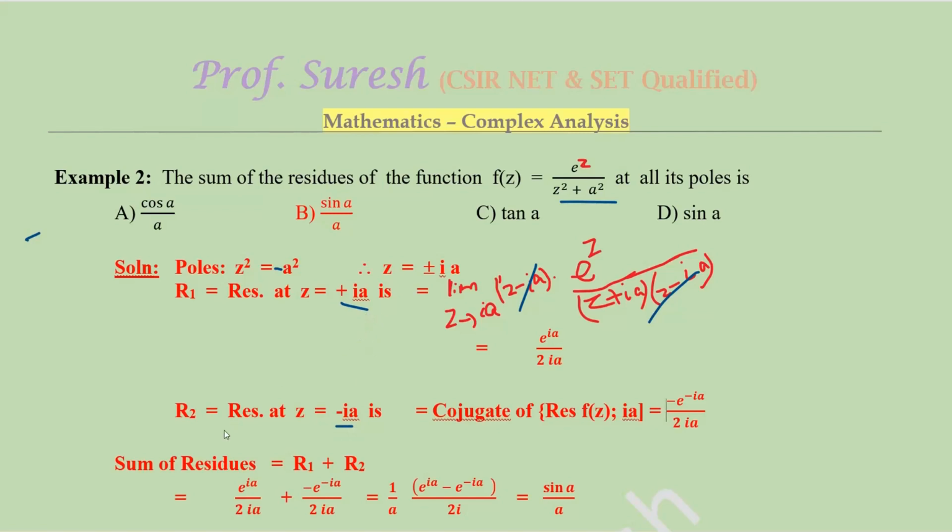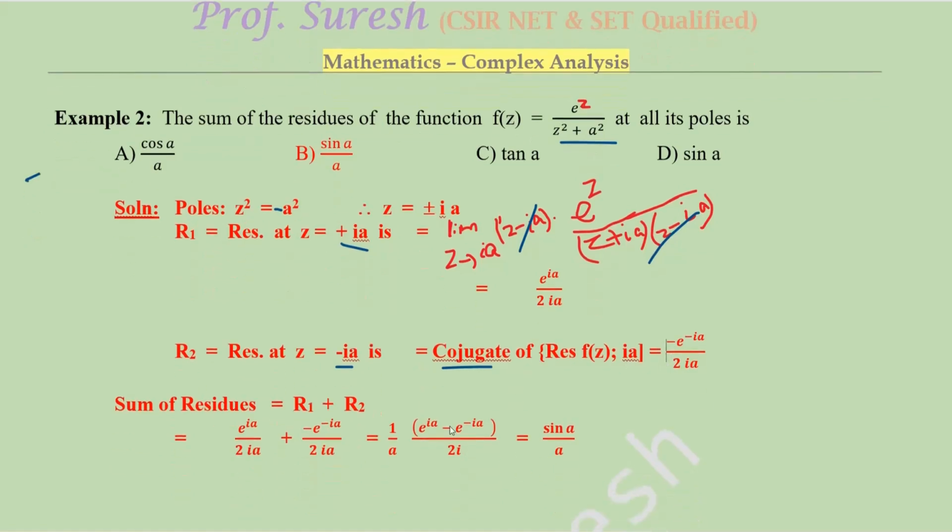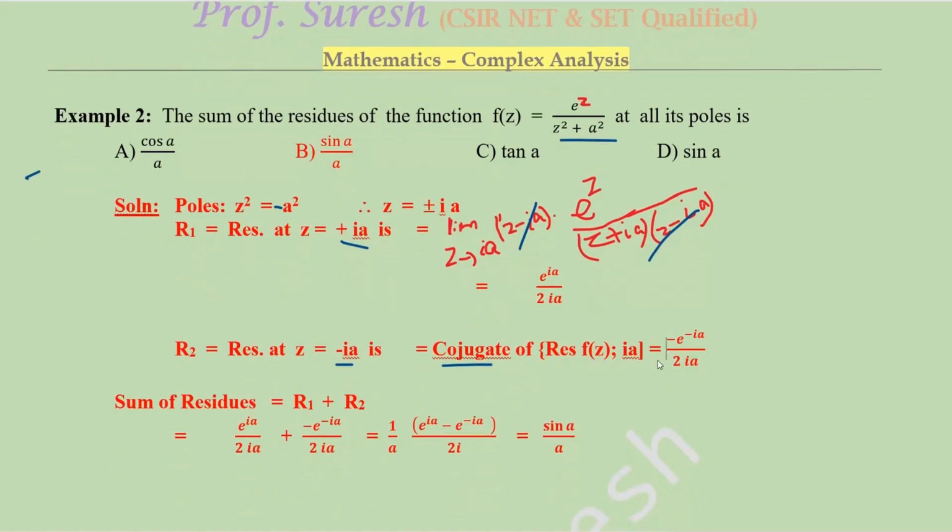So R2 equals the residue at z = −ia. Use the same concept: the conjugate of the residue of f(z) at ia. So replace i by −i, that is a conjugate. So the power will be e^(−i·ia), and in the denominator i will be −i. So this is the answer for the residue at z = −ia.